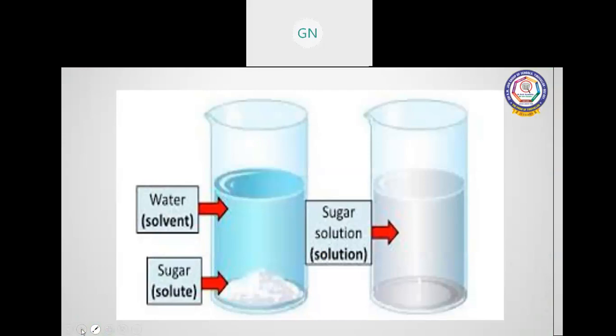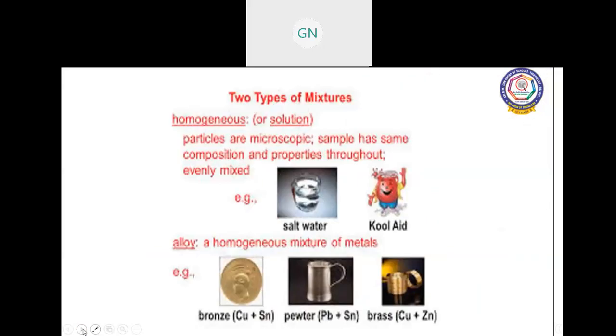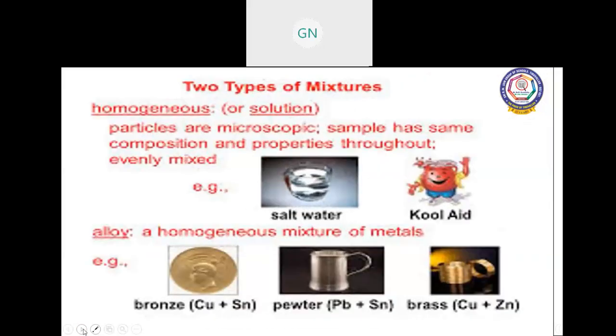You cannot see the sugar inside the solution. It is completely dissolved, so it is a true solution. The particle size is very small, visible only through a microscope. The composition and properties are evenly mixed throughout.